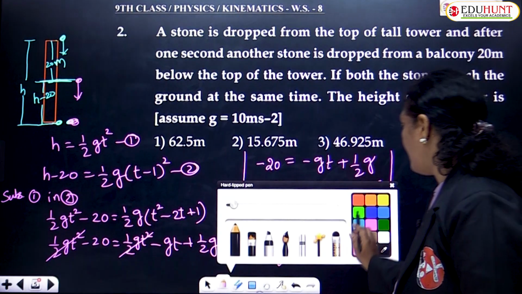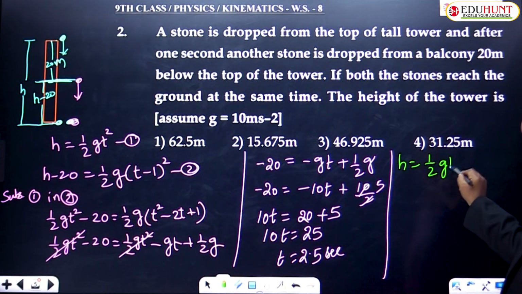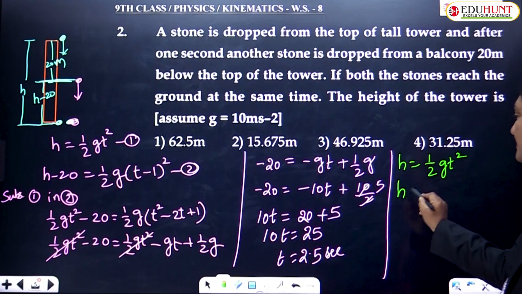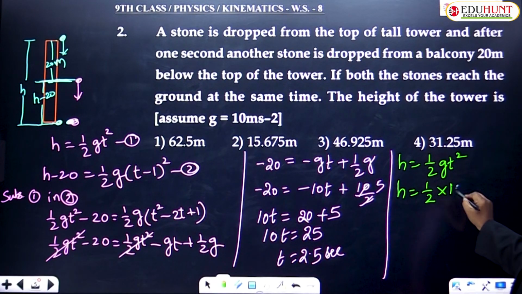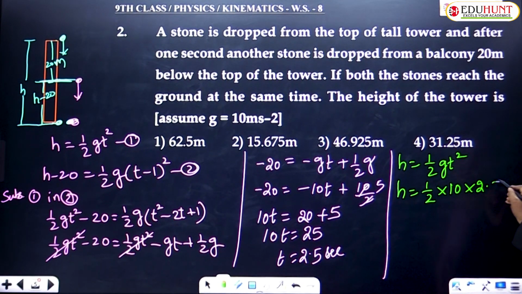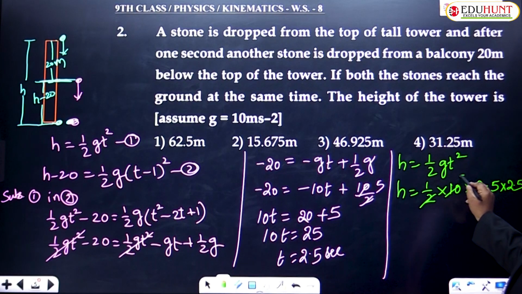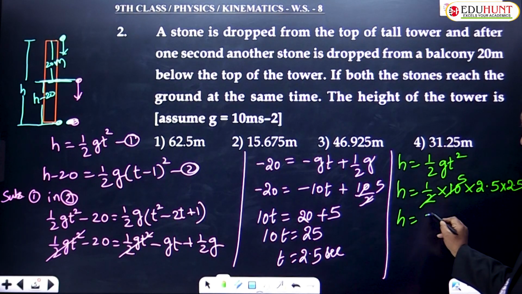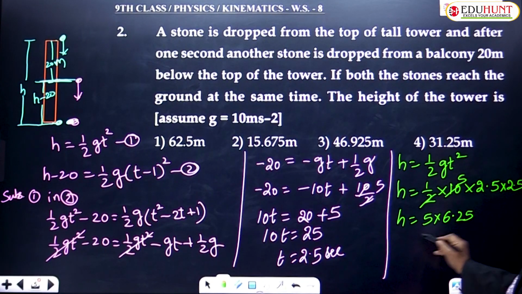So from the formula we have h equals half gt square. H equals half, g is replaced with 10, t square is replaced with 2.5 square, that is 2.5 into 2.5. Okay. So this is nothing but 2 goes upon 5 times. So h equals 5 into 2.5 whole square, which is 6.25.